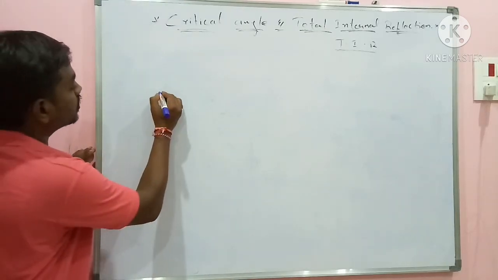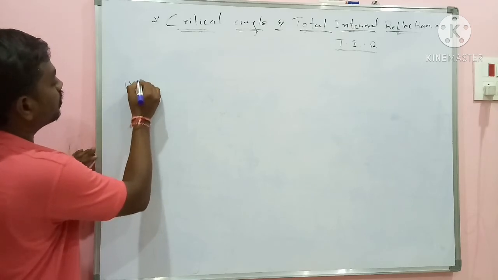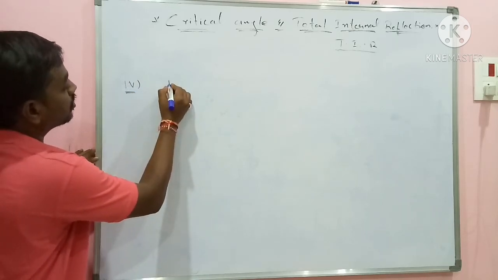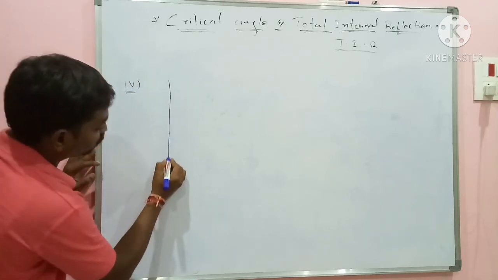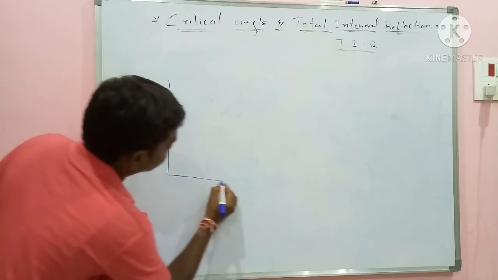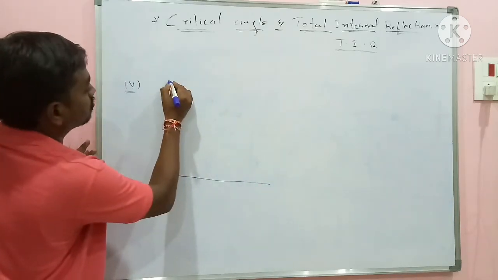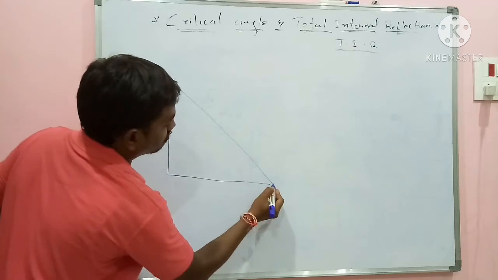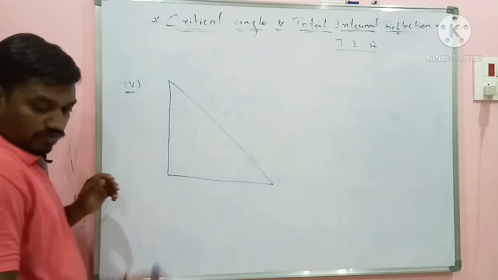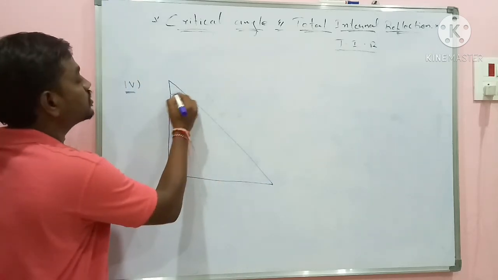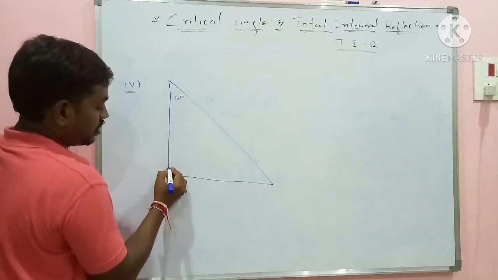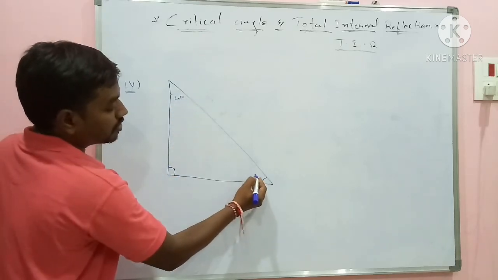I have the same problem, number 4, I may take. In this problem, this angle is given as 60, this is a right angle, and here it is 30.